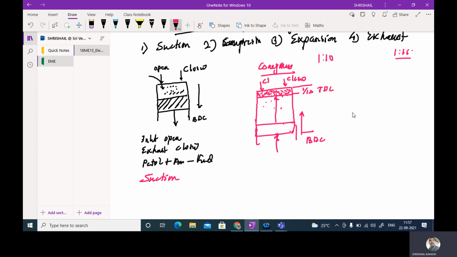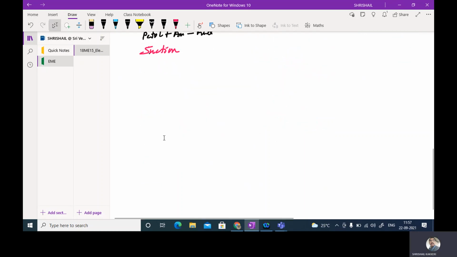Now if you come to the expansion stroke, during the previous stroke the inlet valve was closed, the exhaust valve was closed, and the piston moved up to this position. The fuel is compressed within this passage and has attained high temperature and high pressure with lesser volume.